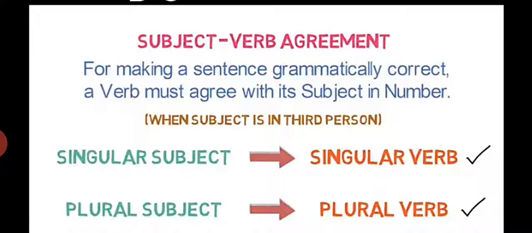When the subject is in third person, singular subject takes a singular verb and plural subject takes a plural verb. The rule remains the same.